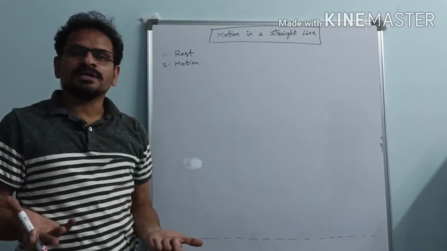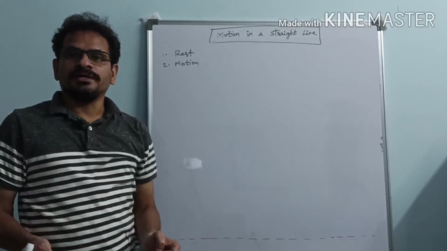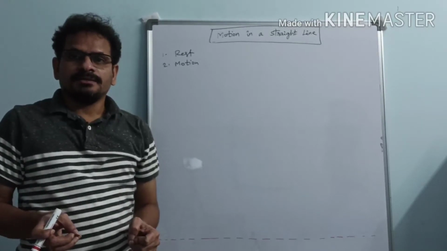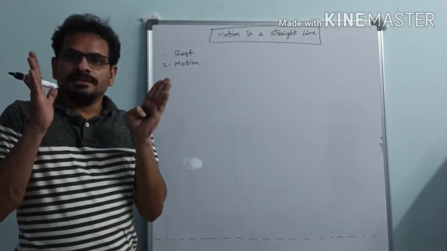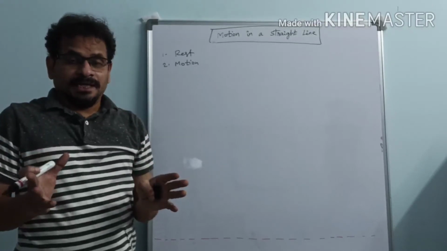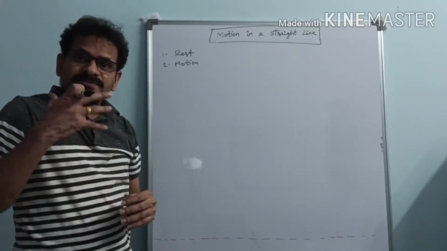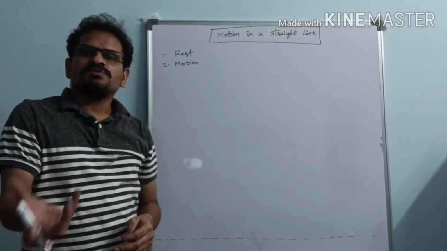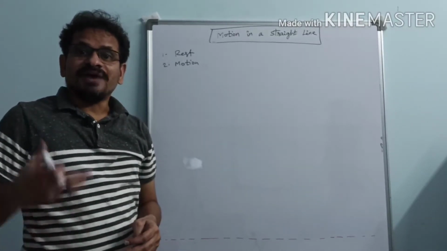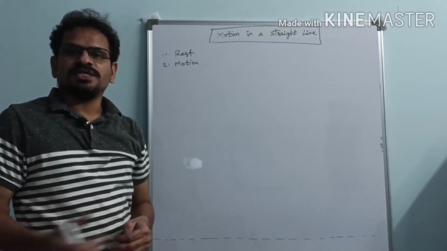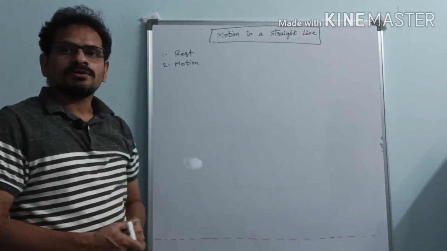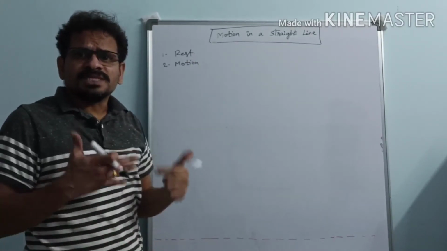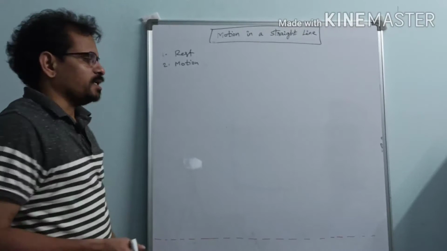Absolute quantities means what? Absolute quantities are the quantities which do not depend on the situation. Always they are absolute. So there are two types of quantities here, absolute quantities and relative quantities. What are relative quantities? Those quantities which depend upon the situation, which vary upon the situation. Such physical quantities are called relative physical quantities. Now let us compare them. Rest and motion, are they absolute physical quantities or relative physical quantities?